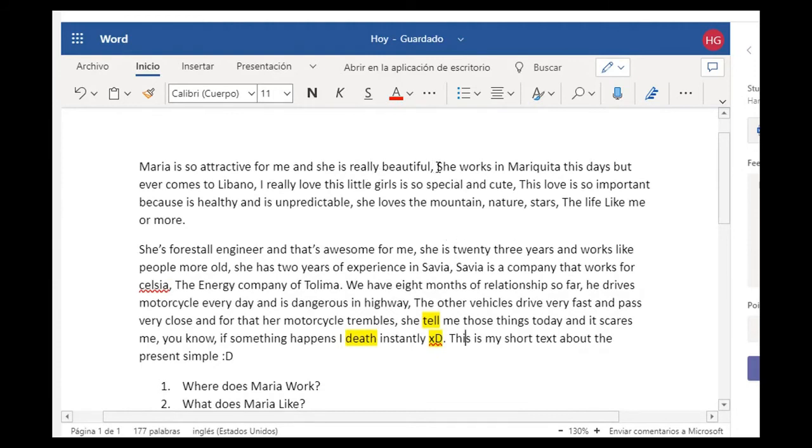Here, the punctuation. I think that you are separating... This is not present simple, of course. I mean, what I'm going to say is not part of the present simple grammar, but it has to do with punctuation. Punctuation is very important in all tenses, no matter if they are present simple, future, past, whatever they are. But this punctuation here, the comma all the time, comma all the time, comma all the time here. In some cases, of course, you need the commas because you are separating. For example, she loves the mountains, the nature, the stars, and life. Okay.